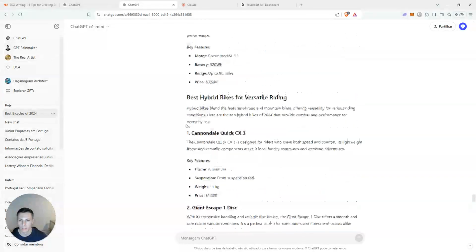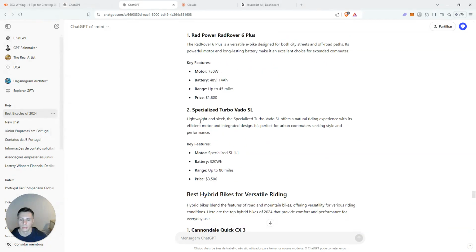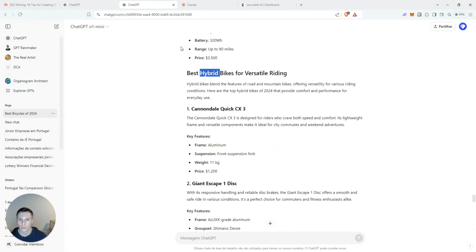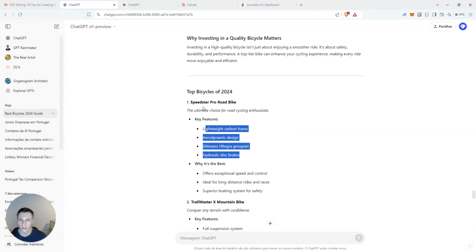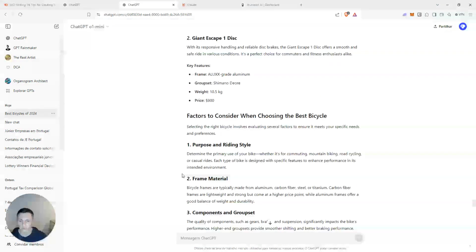I like it because some users, you know, there are a lot of types of bicycles. Maybe you want an electric one, maybe you want a hybrid one. So in here you can choose, and in this article you actually need to read the key features in order to understand what type of bike it is.